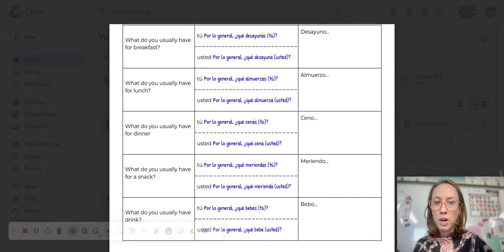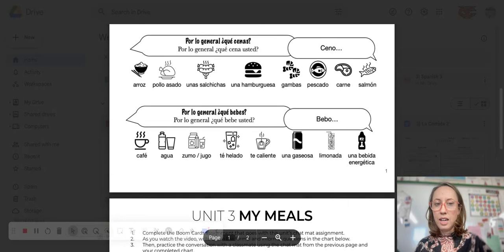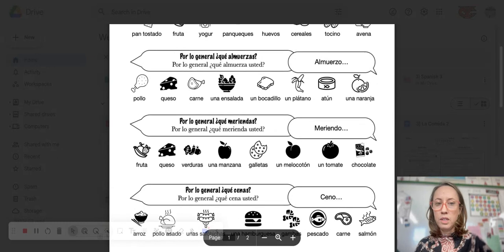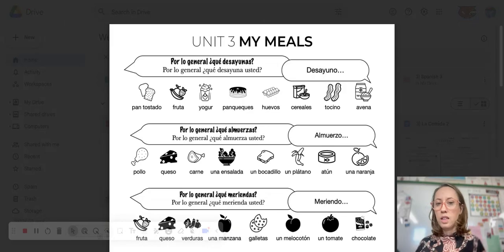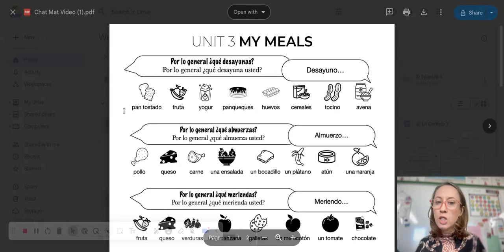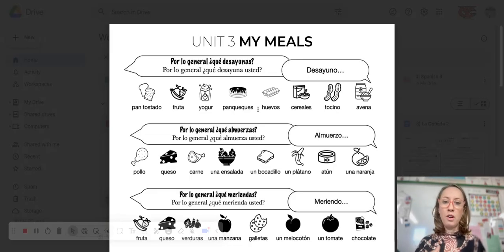And then when you're ready, turn back to the chat mat and let's look at these stems, these sentence starters for answering them. All right, to answer ¿qué desayunas o qué desayuna usted? You would say desayuno, or you could say yo desayuno, and then select your food, right? If you have toast for breakfast, desayuno pan tostado, or you could say por lo general, desayuno pan tostado. If you generally have eggs for breakfast, you could say por lo general, desayuno huevos, right?